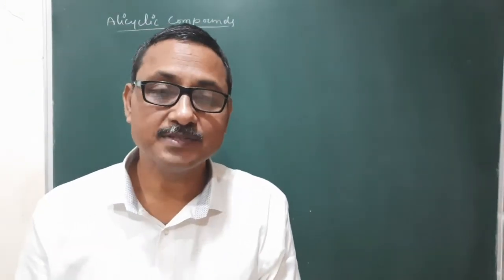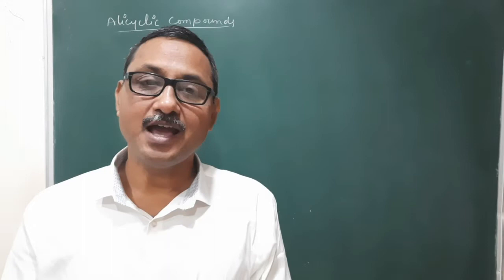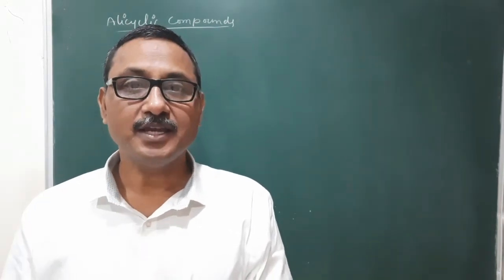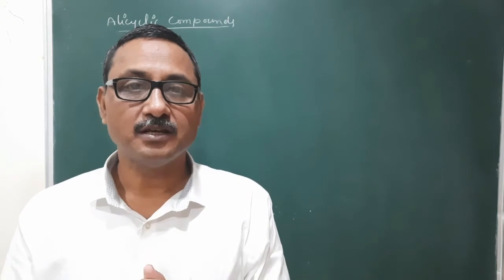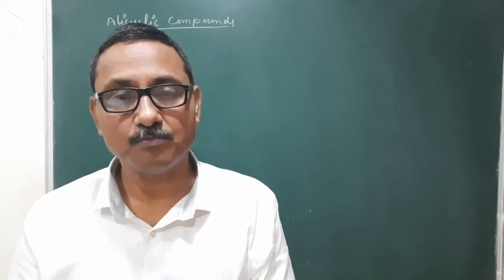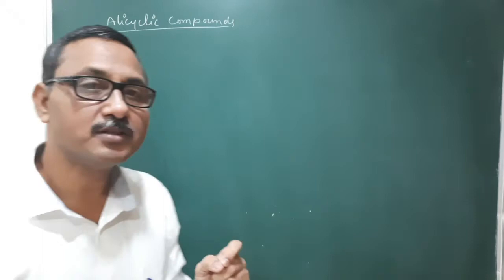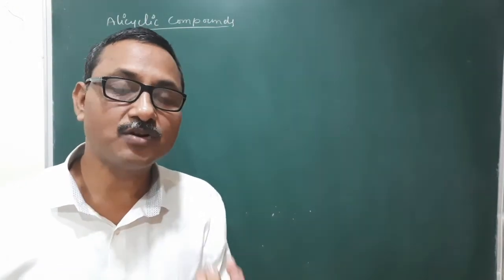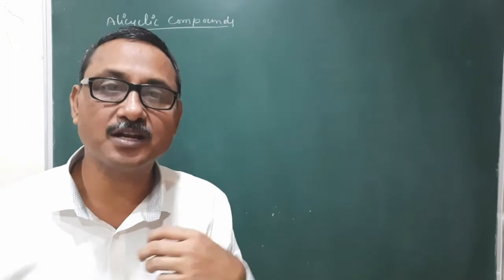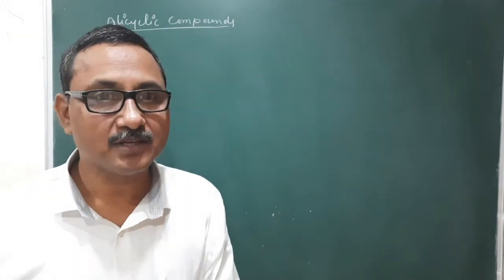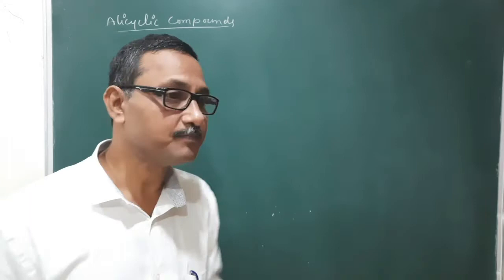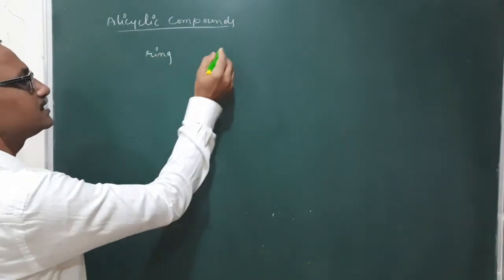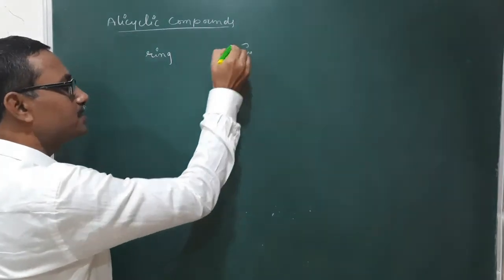Sometimes a compound may consist of an alicyclic ring as well as a carbon chain. In such situations, how will we write the name of the compound? You see, sometimes we write the name based on the carbon numbers. Based on the double bonds as well as functional groups, we will write the name. So how will we write? You see, here both a ring, that is an alicyclic ring, is there, and a chain is also present.